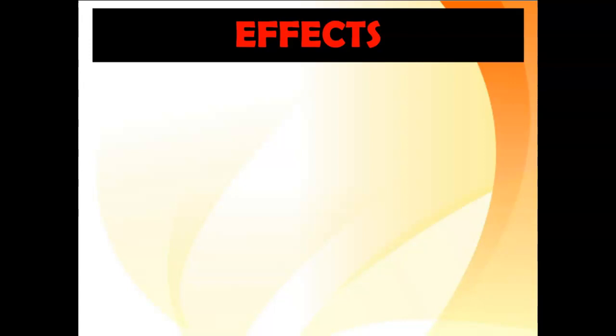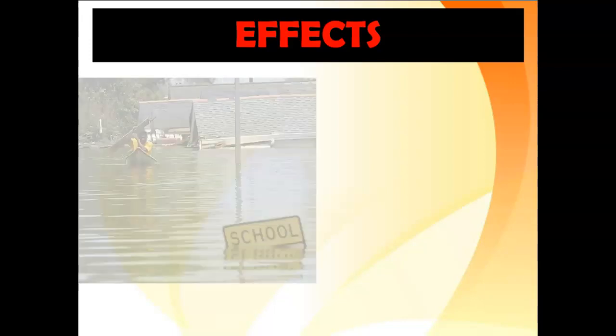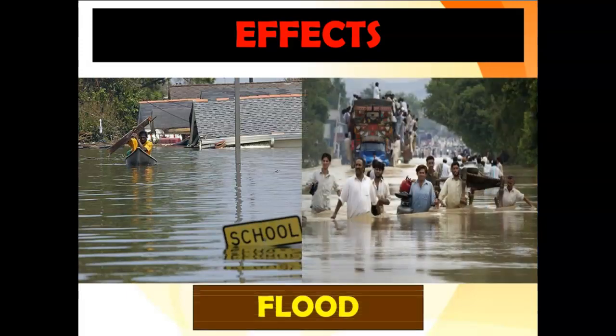Now let's talk about the effects of pollution. First, flood. Cutting down of trees and improper throwing of garbage leads to flooding. Flooding is an overflowing of water onto land that is normally dry. Floods can happen during heavy rains or intense rainfall over a short period of time.